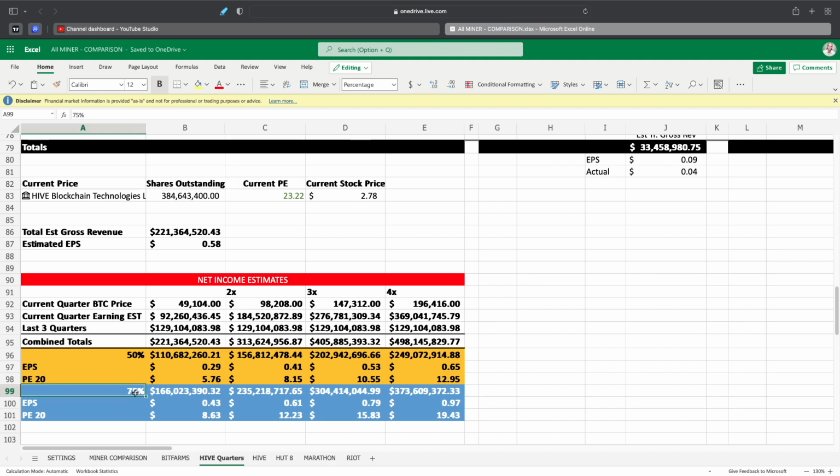And then obviously if they improve their margins for net income, up to 75%, we're looking at a stock price of 863 at the current price. If Bitcoin goes up 2x in this last quarter, we're looking at 1223, and then 3x would be 1583, and 4x would be 1943.